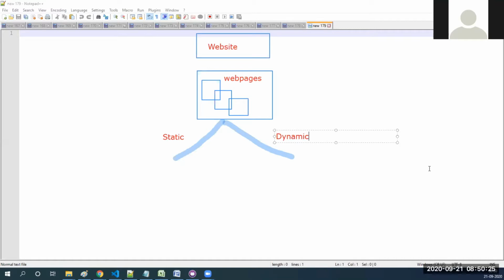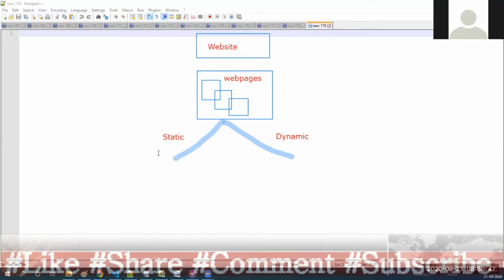Okay, not a problem. So yeah, we can develop one web page in two ways. One is static and another is dynamic. Okay, I want to develop one web page. We'll concentrate on only the static way. So I want to develop one web page using static. So what are the things I should learn first?